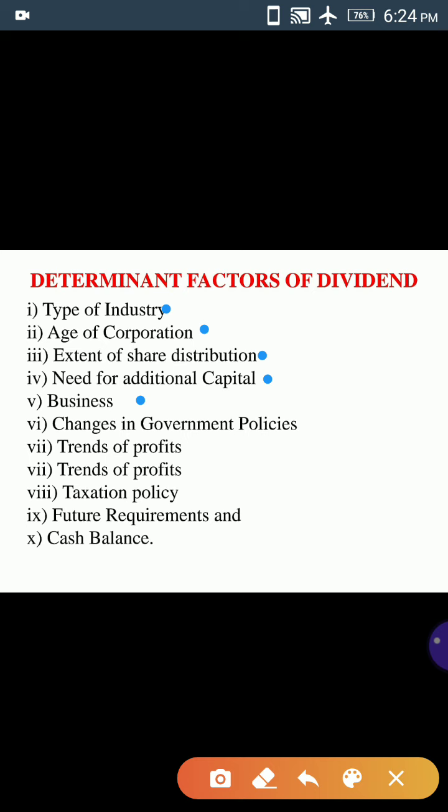And sixth one, changes in government policies. Seventh one, trends of profits. Eighth one, taxation policy. Ninth one, future requirements. And the last one, cash balance. So these are the 10 determinant factors of dividend. Let us discuss one by one.